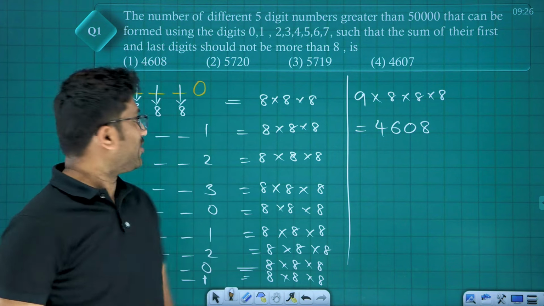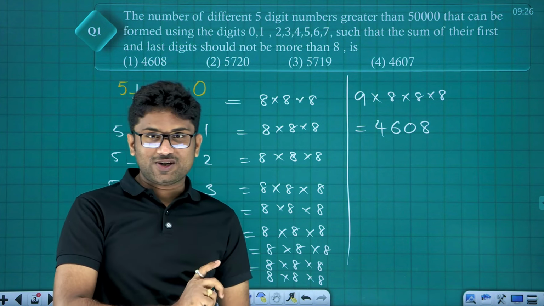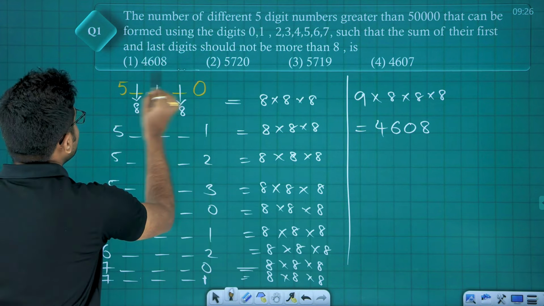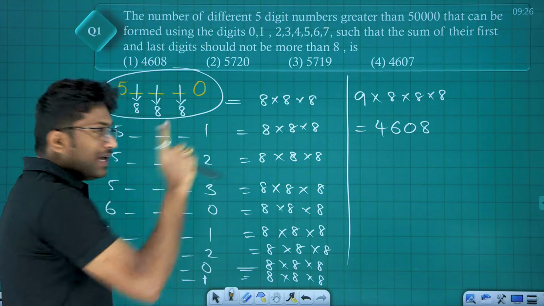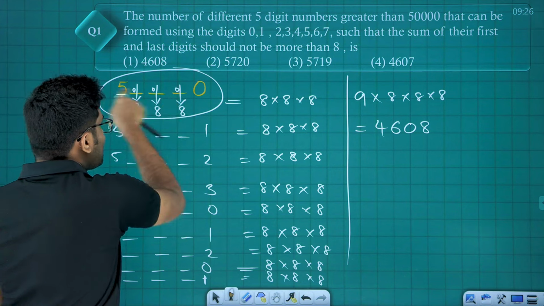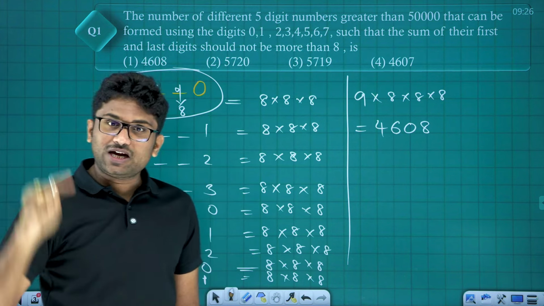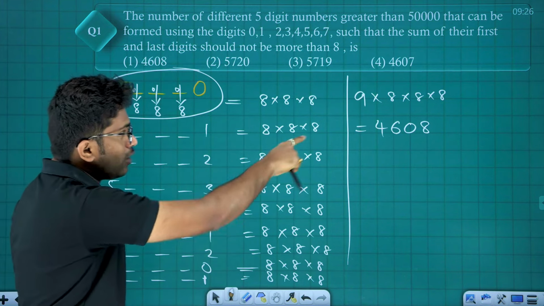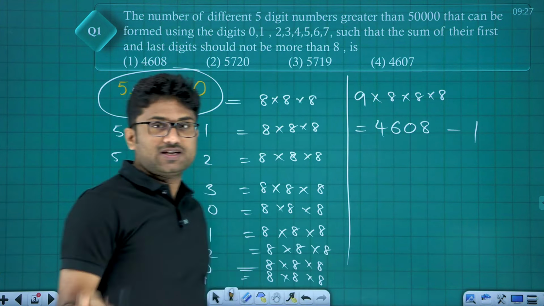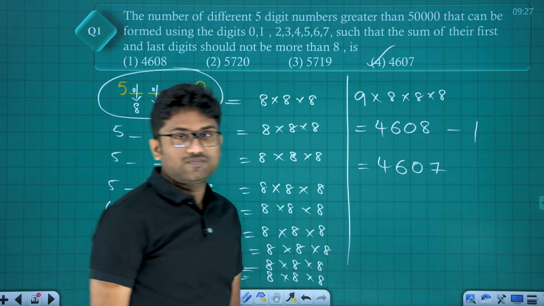But now in this 4608, see, the first option is 4608. Majority of the students have given this answer as 4608. But you should be very careful that, see friends, in this first case, there will be a number when you fix 0, 0, 0 here: this number is 50,000 now. But we need only the numbers which are greater than 50,000. So that means one particular number out of 4608 should be excluded. So the total number of numbers is 4608 minus 1, which is equal to 4607. Option 4, not 1.